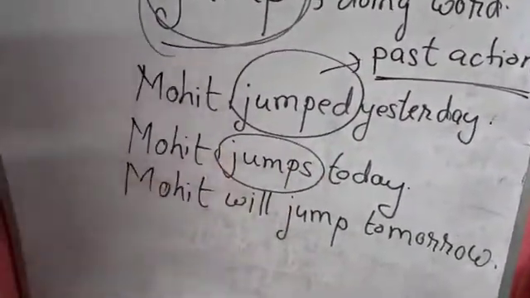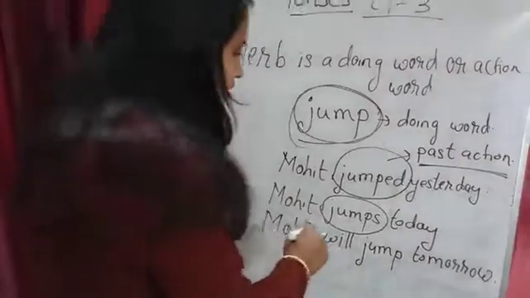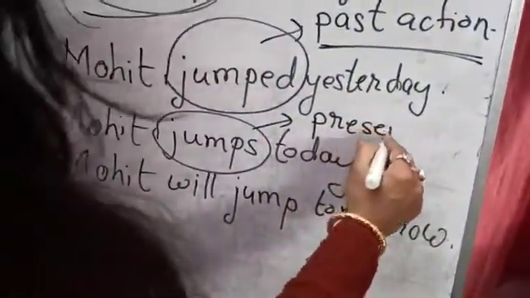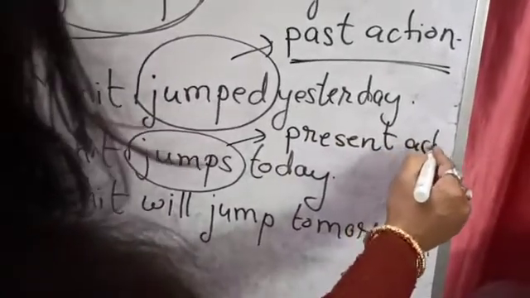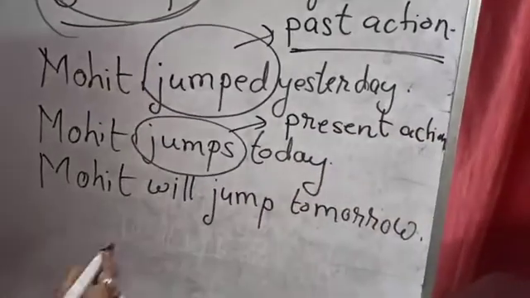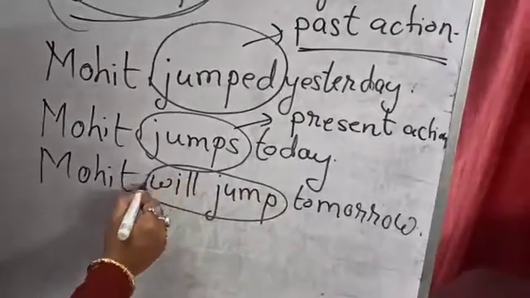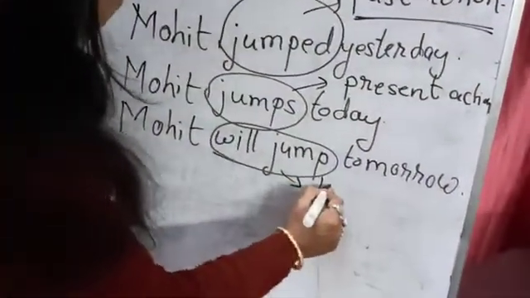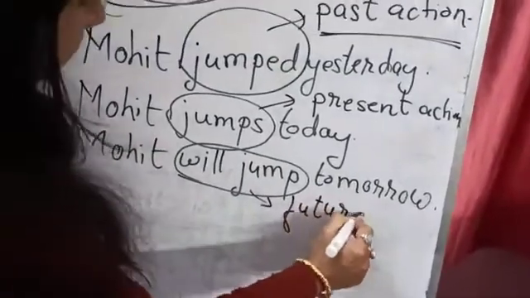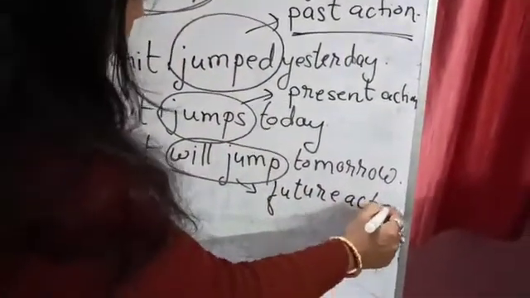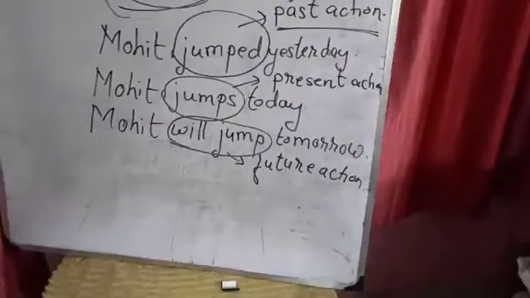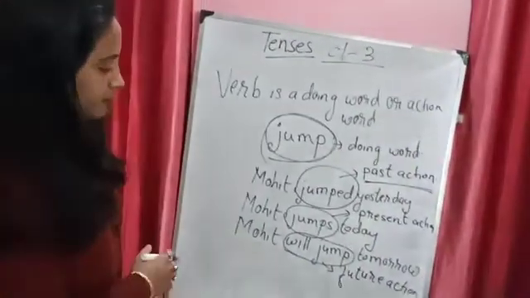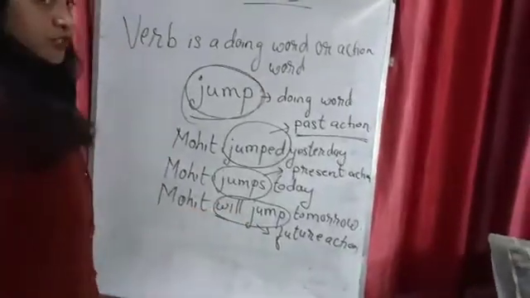Now, Mohit jumps today. So it tells the time also, when this action is taking place. So this one is the present action. And will jump. See this? Will jump. So this is the future action, because it will take place tomorrow, okay? So you are using the word will before the word jump.